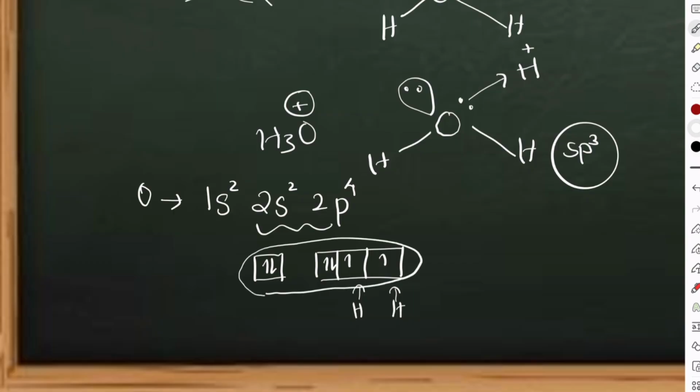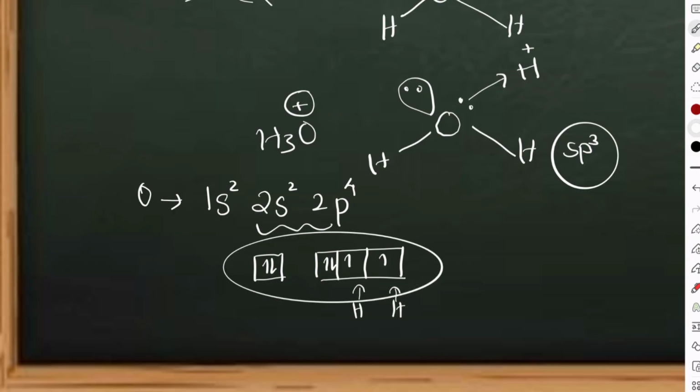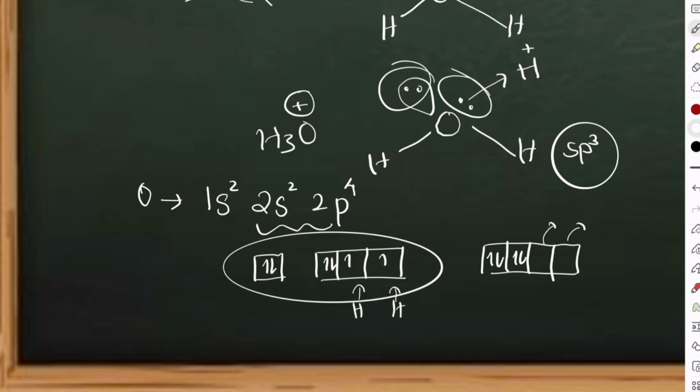This is going to hybridize together, and you are going to get 4 sp3 hybridized orbitals, in which 2 sp3 hybridized orbitals are already filled with lone pairs, and the other 2 sp3 hybridized orbitals are singly occupied, where hydrogen comes and gives its one electron. So see here, the hydrogen came, gave its electron, it is completely filled.